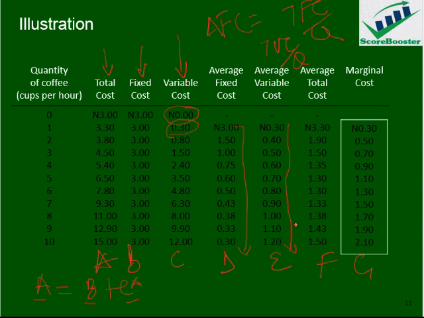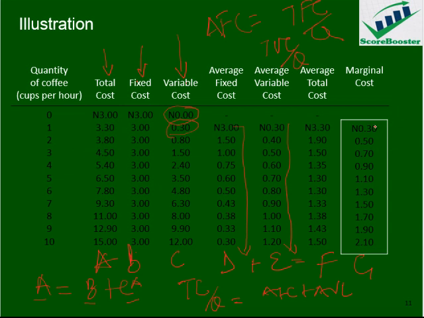So the next one is average total cost. We can have it in two ways, either total cost divided by quantity or average fixed cost plus average variable cost. So if you come here now, this is average fixed cost plus average variable cost, then you get 3.3. If you add these two together, that is column E plus D, it will equal F. So this continues like that when we have all these costs. Or we can take total cost divided by quantity also. We are going to have the same figure.